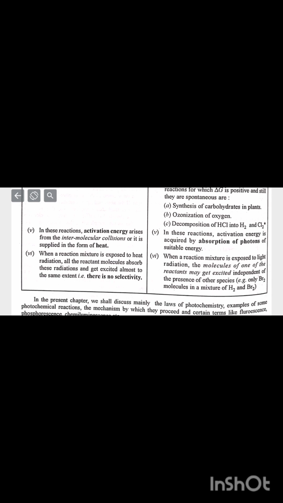For thermochemical reactions, activation energy arises from the intermolecular collisions or it is supplied in the form of heat. Photochemical reactions: in these reactions, activation energy is acquired by absorption of photons of suitable energy. In thermochemical reactions, when a reaction mixture is exposed to heat radiation, all the reactant molecules absorb these radiations and get excited almost to the same extent. There is no selectivity. When a reaction mixture is exposed to light radiation, the molecules of one of the reactants may get excited independent of the presence of other species molecules in a mixture.